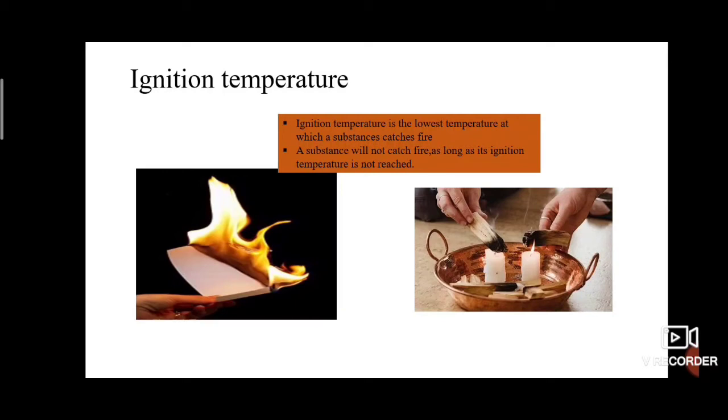Ignition temperature is the lowest temperature at which a substance catches fire. What is it called? Ignition temperature. The main example is burning a paper. A substance will not catch fire as long as its ignition temperature is not reached. If a substance does not catch fire easily, it means the ignition temperature is not reached in that substance. Okay, this is about ignition temperature.